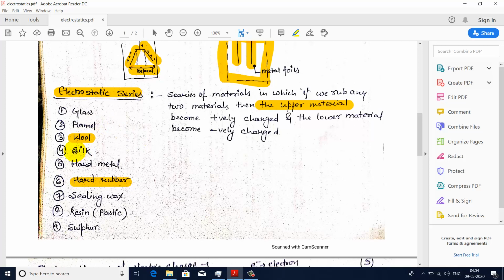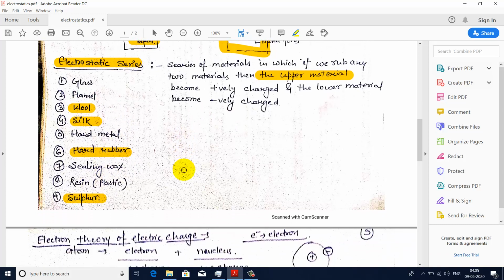If I take another example, like in the case of silk and sulfur, which body will be negatively charged? Then your answer will be sulfur, because the lower material becomes negatively charged, we know that. So wool will be positively charged, silk will be positively charged and sulfur will be negatively charged.